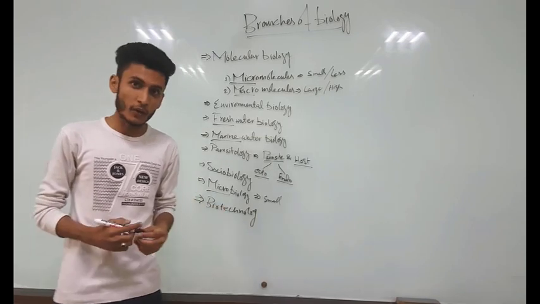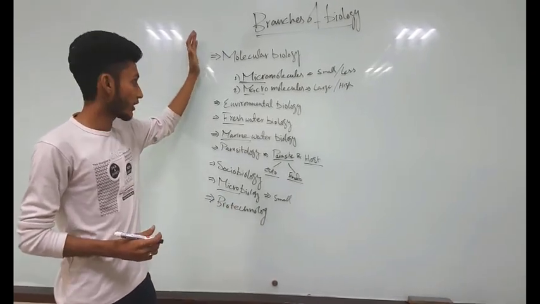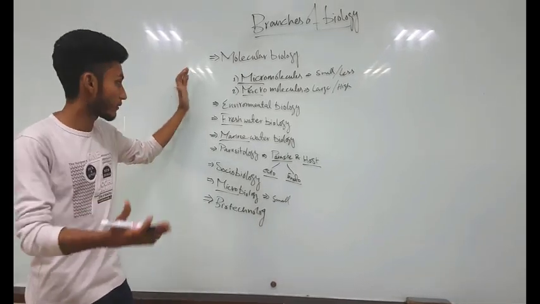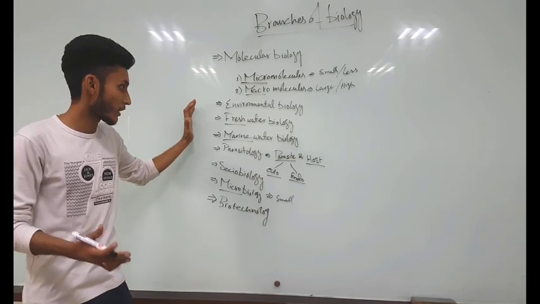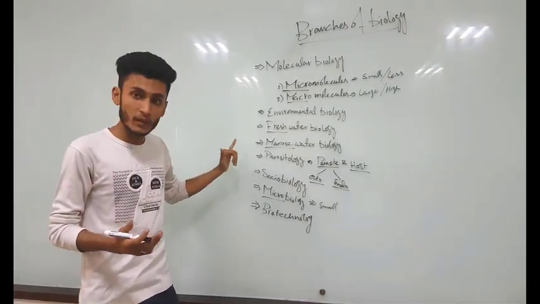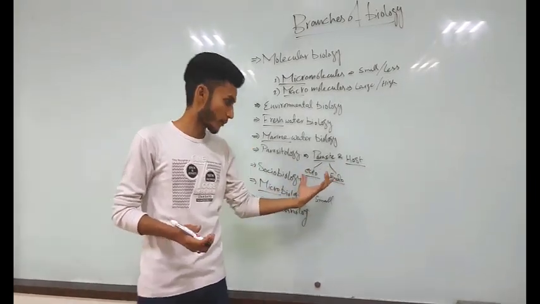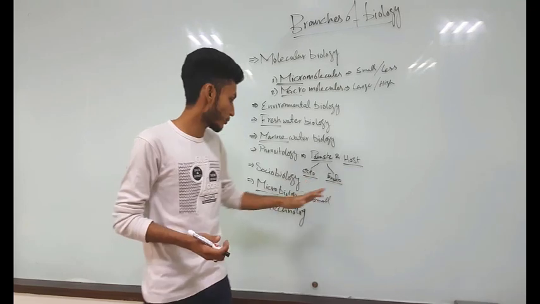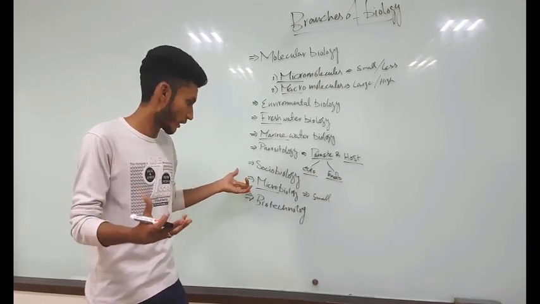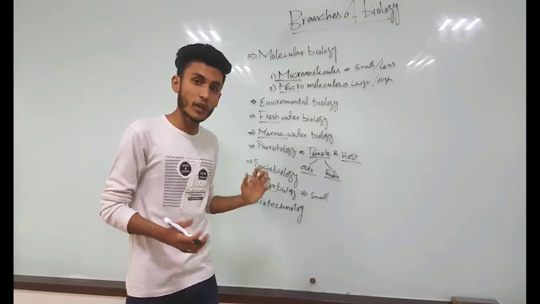That's it for now. In this video, we discussed the branches of biology. First was molecular biology, and we studied molecules. Then environmental biology, organisms in relationship with the environment. Freshwater biology includes freshwater living organisms, and then marine water living organisms. In parasitology, we study different types of parasites in relation to the host body. And we have sociobiology, in which we study the social behavior of animals. Then we have microbiology, which is the study of microorganisms.